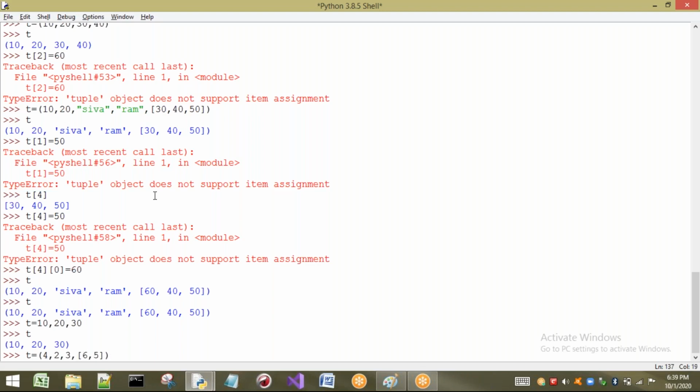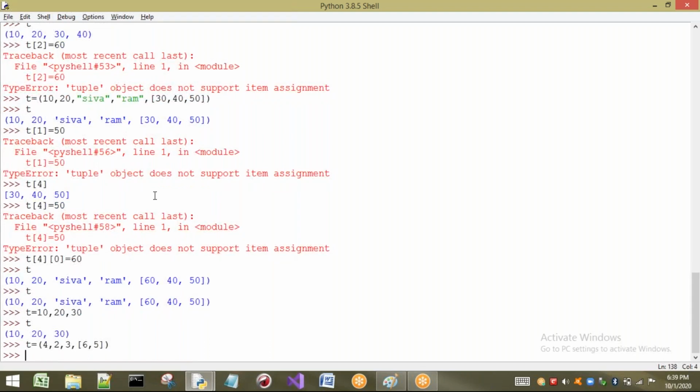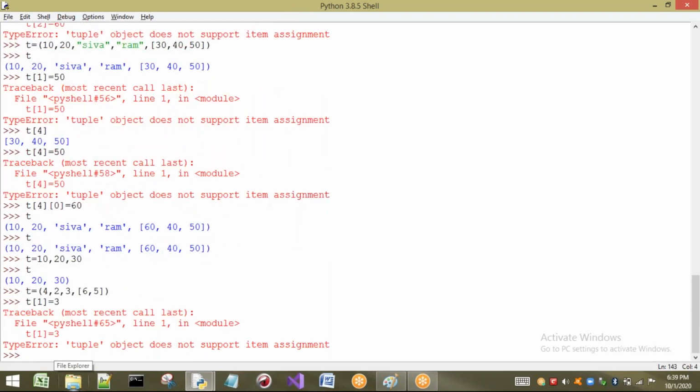Now you have to understand the concept here. If I try to change the value at index 1, is it possible or not? Index 1 means 0, 1, 2 value, can I modify it? No. I am repeating the same thing because it is important that we understand this point.